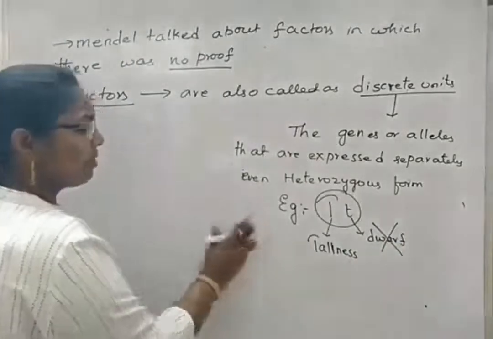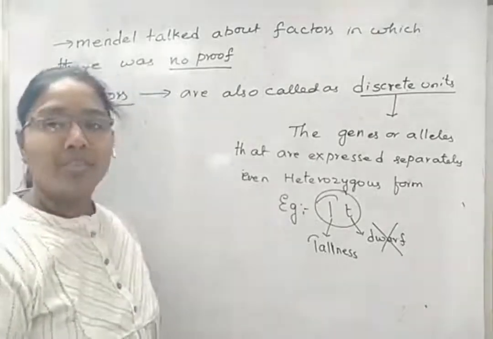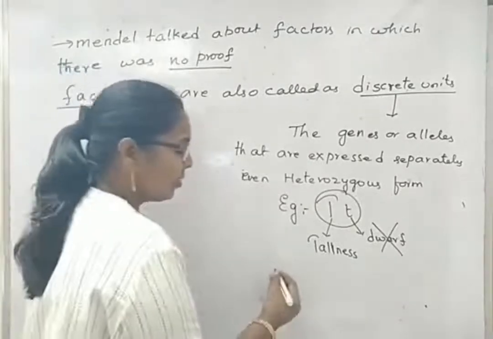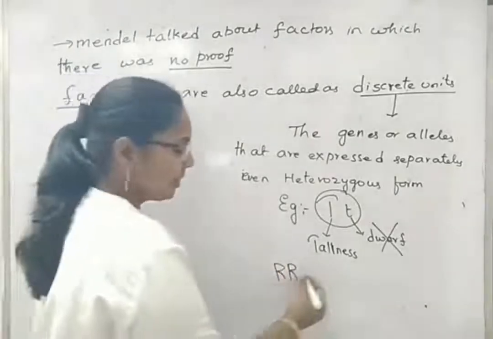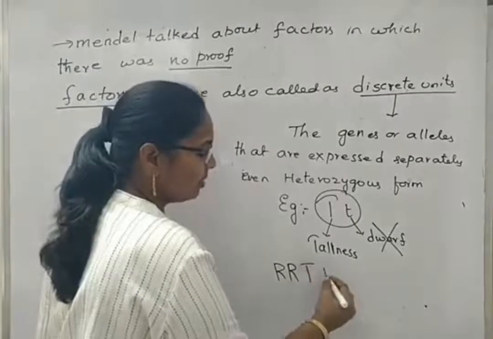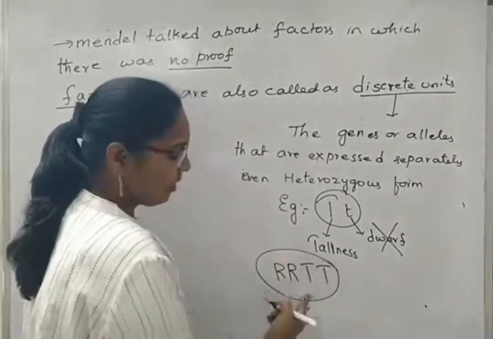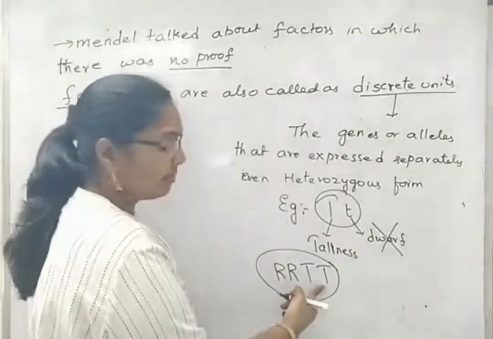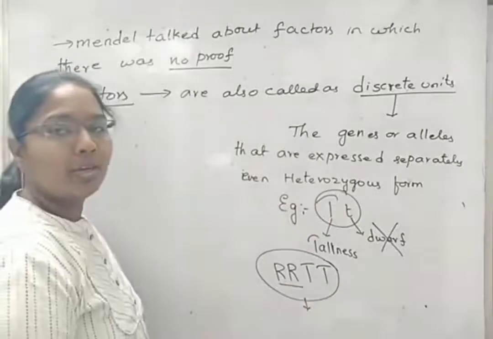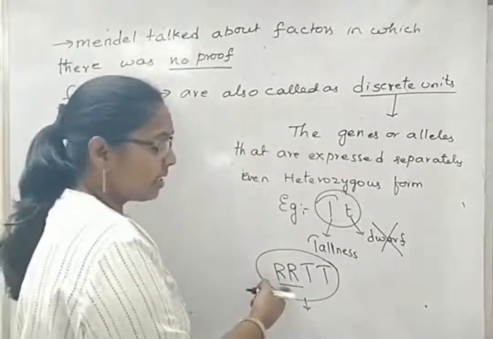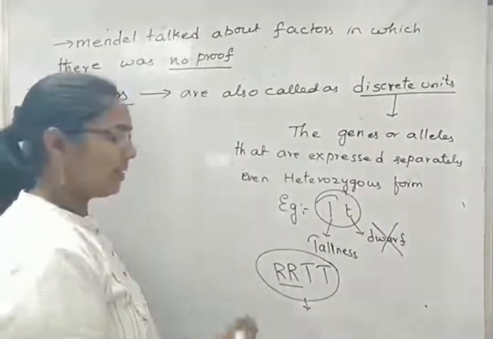We can also take some other example. For suppose, if two different types of genes exist. The gene responsible for the round shape of the seed, if it is mixed with tallness of the plant, then the plant will show much height, and also its seeds will be round in shape. Seeds will not be wrinkled. Means this is getting expressed separately, and this is also getting expressed separately, but in the same plant.